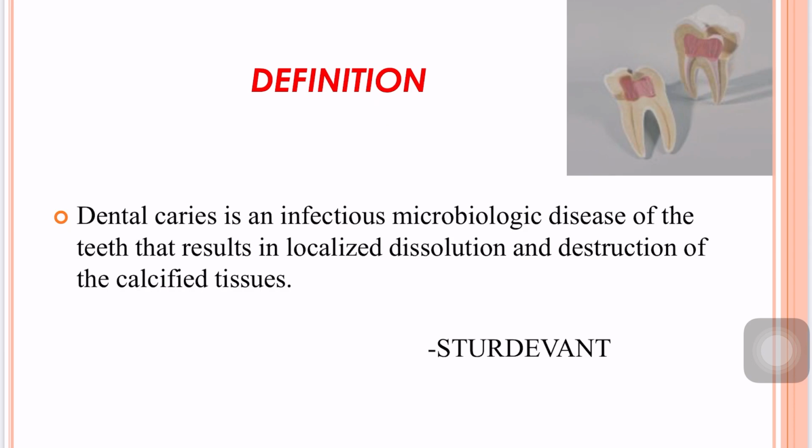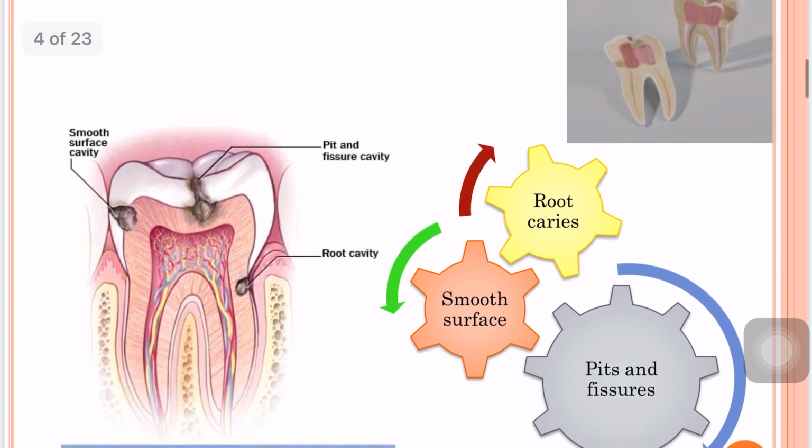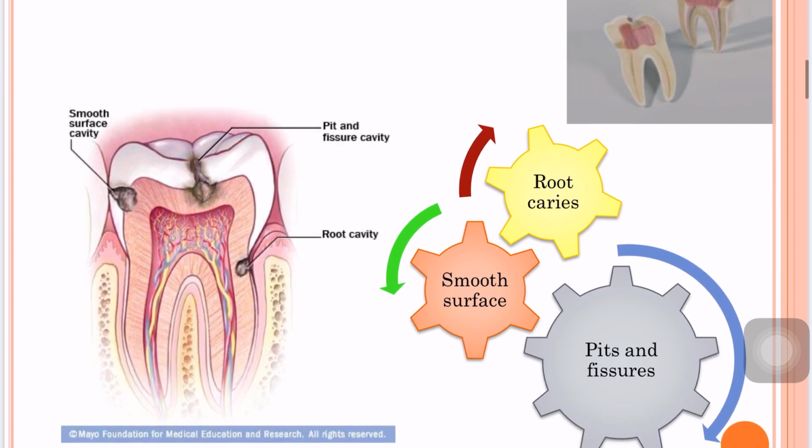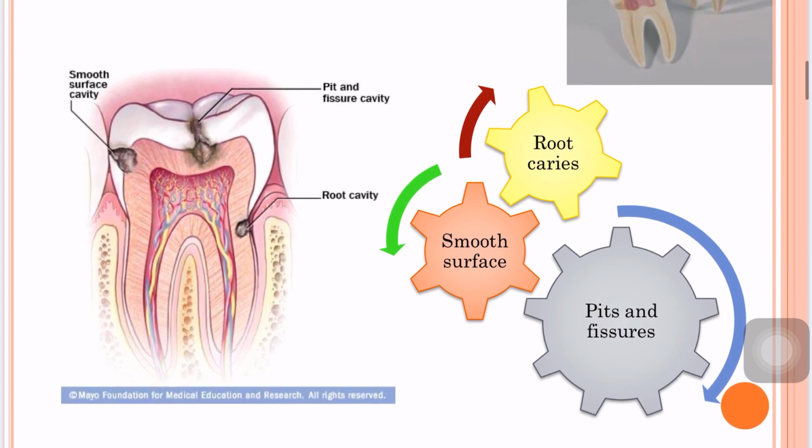Definition: dental caries is an infectious microbiological disease of the teeth that results in localized dissolution and destruction of the calcified tissues of the teeth. The most common sites of dental caries initiation are pits and fissures, where early colonizers form a bacterial plug, smooth enamel surfaces that shelter the plaque, and root surfaces.